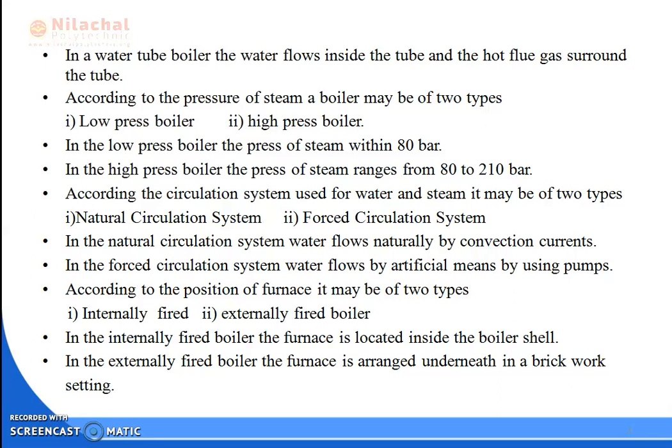Nowadays, we are utilizing the forced circulation system maximally in industrial applications or in any type of boiler. In natural circulation system, water flows naturally by convection current. But in case of forced circulation system, the water flows by artificial means by using the pump.